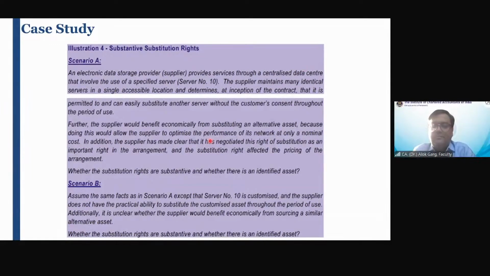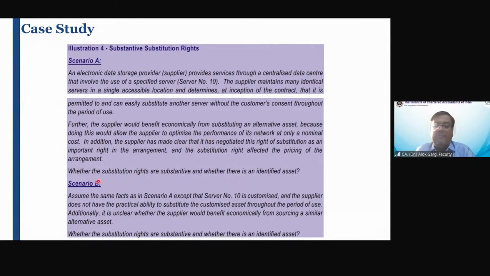There is no identified asset, sir. There is no identified asset. Why? Because the supplier has the right to change that. Yes, because the supplier, the lessor, has a right to replace this asset. They have a substantive, not protective, right to replace the asset. Substantive right means a right for using for their own benefit, which provides the economic benefit. Like repair and replace does not provide the economic benefit, but replacing the asset and giving it to another customer will provide the economic benefit. So while the asset is explicitly given in the contract, the supplier or the lessor has a right to replace it in the future, and hence this is not considered an identified asset.